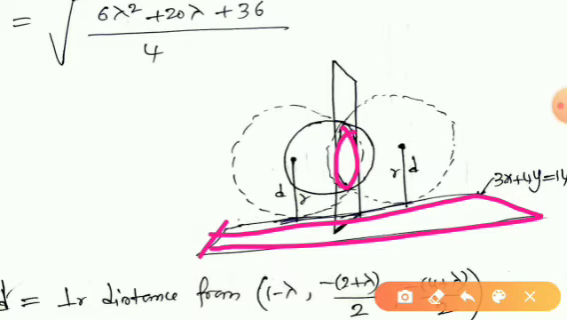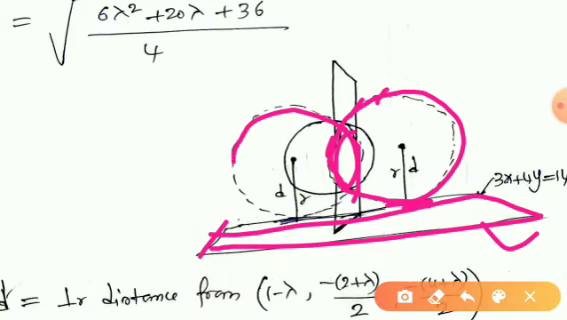So what we have to find? We have to find the equation of the sphere passing through the circle and touching the given plane. So actually you can see that there are two such spheres on either side of the circle. So on this side also we can draw another sphere passing through the circle and also touching the plane 3x plus 4y is equal to 14.